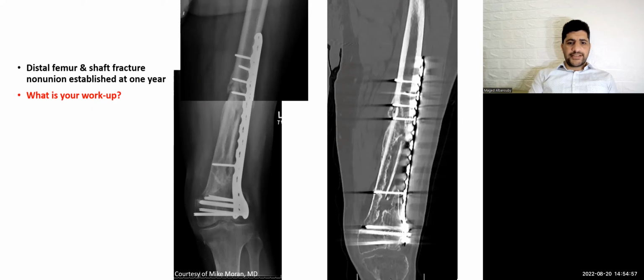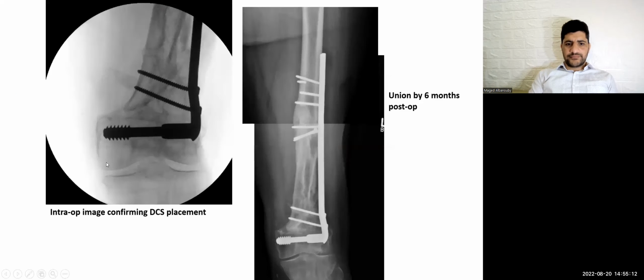So what will you do next? There is persistent pain, no infectious symptoms, the skin is healed with no draining signs, and CRP is normal. Okay, I will go directly for revision of this open reduction and internal fixation.